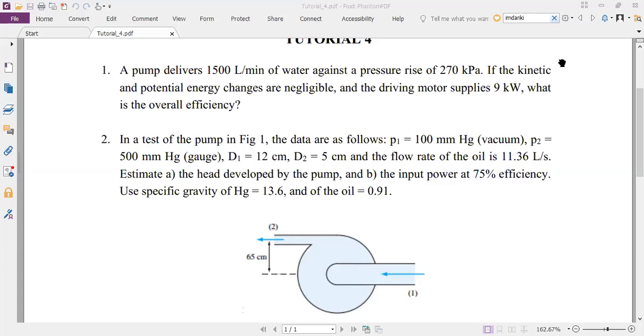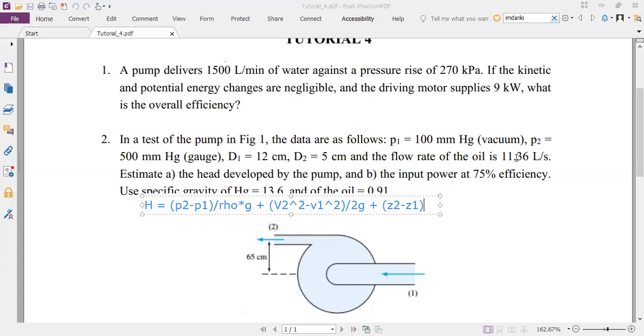So just like we solved in the previous problem, where it was told to us that kinetic and potential energy changes are negligible, in this problem you will include those also in computing the head developed by the pump. So the head developed by the pump is equal to P2 minus P1 divided by rho G plus V2 square minus V1 square by 2G plus Z2 minus Z1, right?